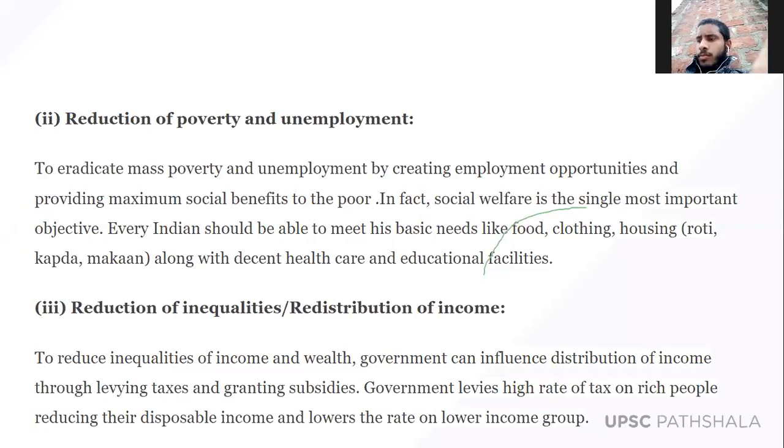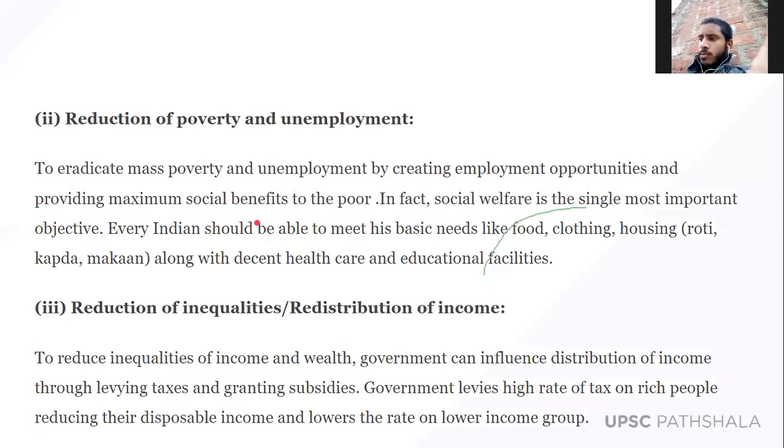So the budget policy tries to increase the employment rate in the economy. How it does that, we are going to discuss in detail, that how the various components of the government budget lead to reduction in poverty and increase in employment. But one of the important objectives of the government budget is to eradicate mass poverty. And we know that in India, we have mass poverty and unemployment, by creating employment opportunities and providing maximum social benefits to the poor.